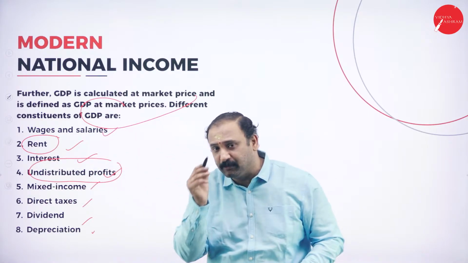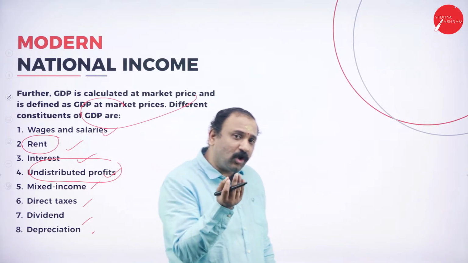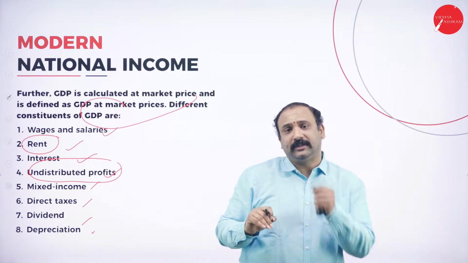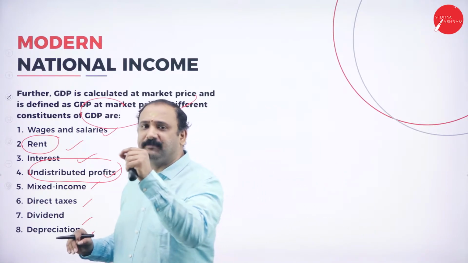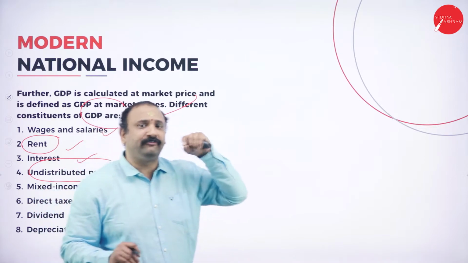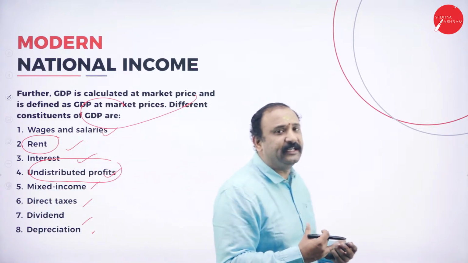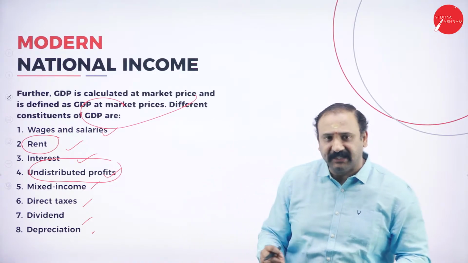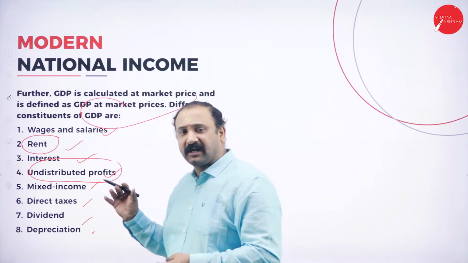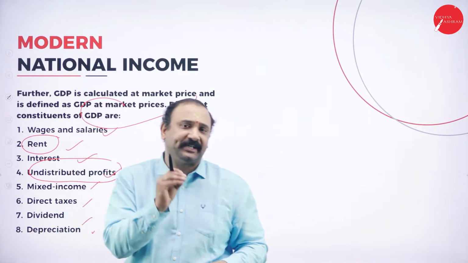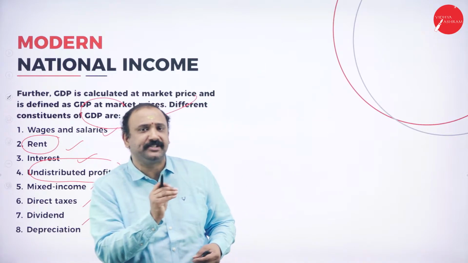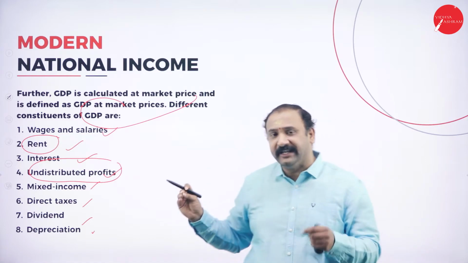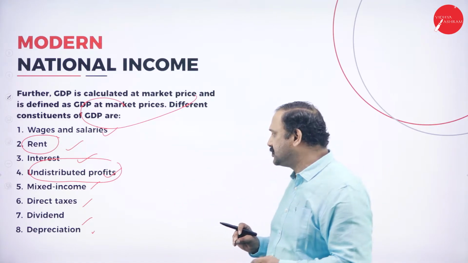Now, before I go there, I will also tell you what interest is. There is a lot of money that gets accrued by depositing that money in the bank. So the net interest that you derive from these deposits is also a form of income. Now, there are many people in India who deposit their money in the banks and they take back the interest. So similarly, for a country, India would have also deposited money through its exchange, through its trade and business, and the country will enjoy the interest part of it. So similarly, interest becomes a very, very important constituent.